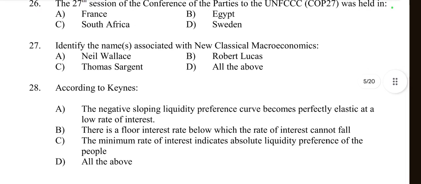Then question number 27, identify the names associated with new classical macroeconomics. Names associated with new classical macroeconomics: Neil Wallace, Robert Lucas, Thomas Sargent, all of these. So according to new classical macroeconomics, all of these economists are included in new classical economics.